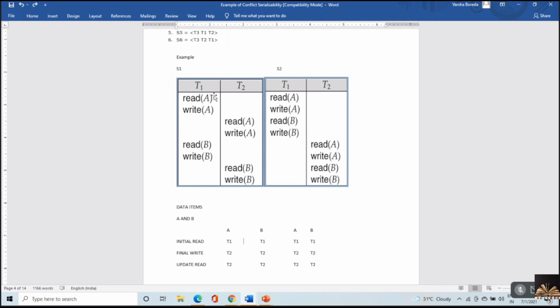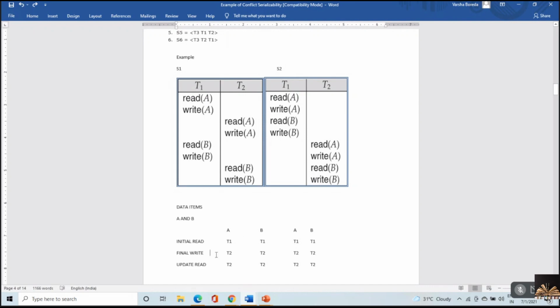Now, with respect to B, again T1 is performing the first read operation on B. So initial read with respect to schedule S1 is T1 and T1. Now initial read with respect to schedule S2: T1 is performing the first read operation on A and on B also. So T1 and T1. Hence, there is no problem with initial read.